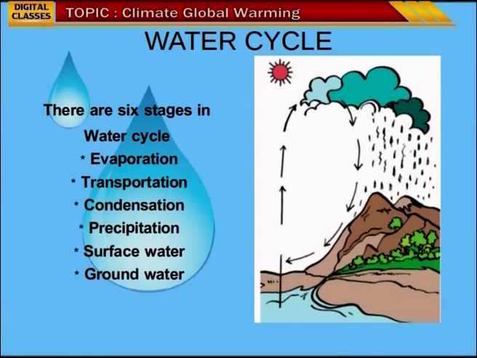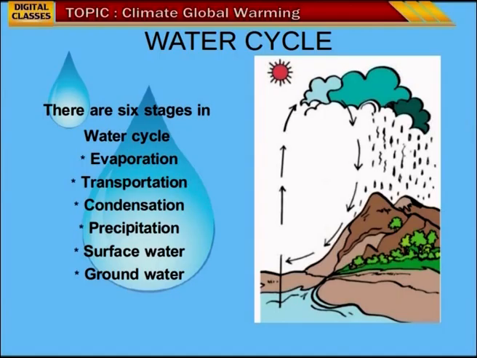Evaporation occurs on the surface of the water, before reaching the clouds. Transportation is the process where water vapor is transported from the water bodies to the clouds. And condensation is the process where the vapor is converted into tiny droplets in the clouds.